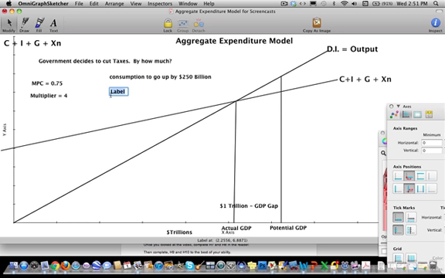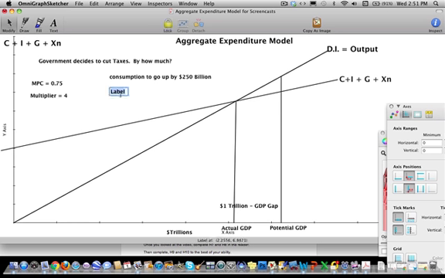And so if we want consumption to go up by $250 billion, we really want the tax cut to be greater than $250 billion, because the MPC tells us that 75% of the increase in disposable income will be consumed. Not all of it. Not 100% will be consumed, but only 75% will be consumed, and 25% of it will be saved.